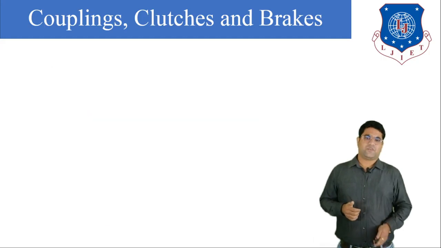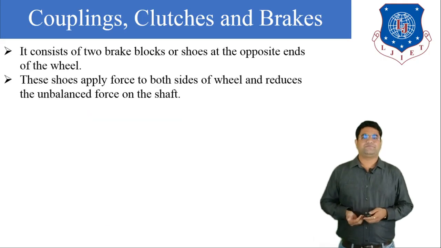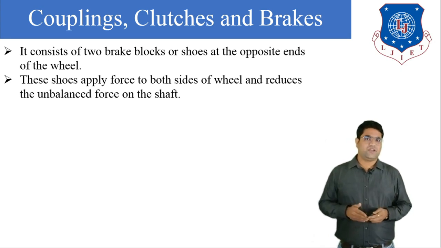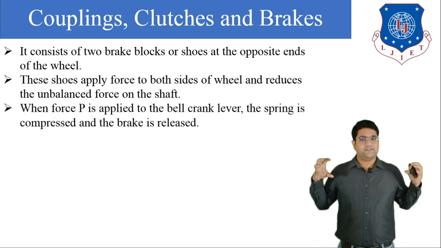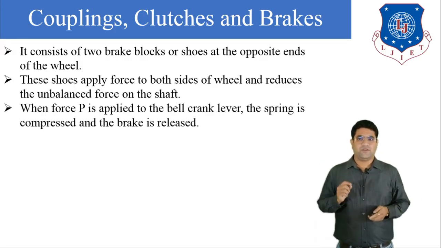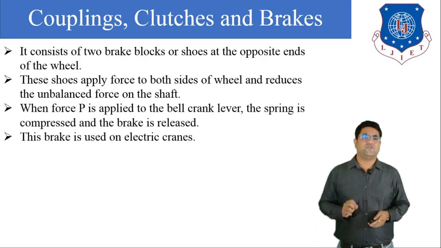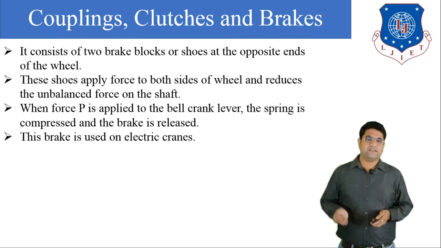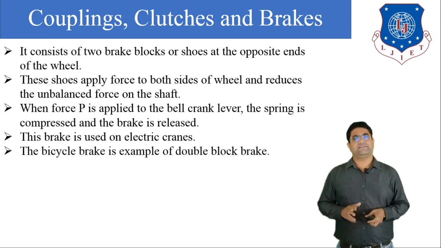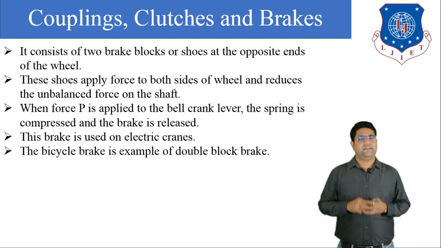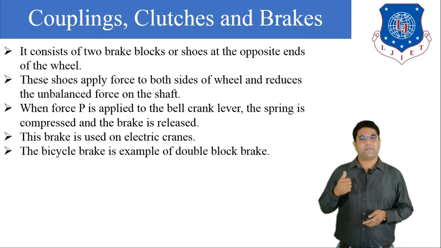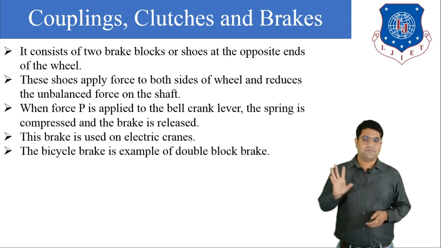Now all the description is given here: the double shoe brake consists of two blocks, which will apply force on the rotating wheel. So we can say that when the force P or any kind of force is applied on the bell crank lever, the spring is compressed and the brake is released. This type of brake is generally used in electrical cranes. And we know that the bicycle brake is the best example of the double shoe brake, or double block brake.